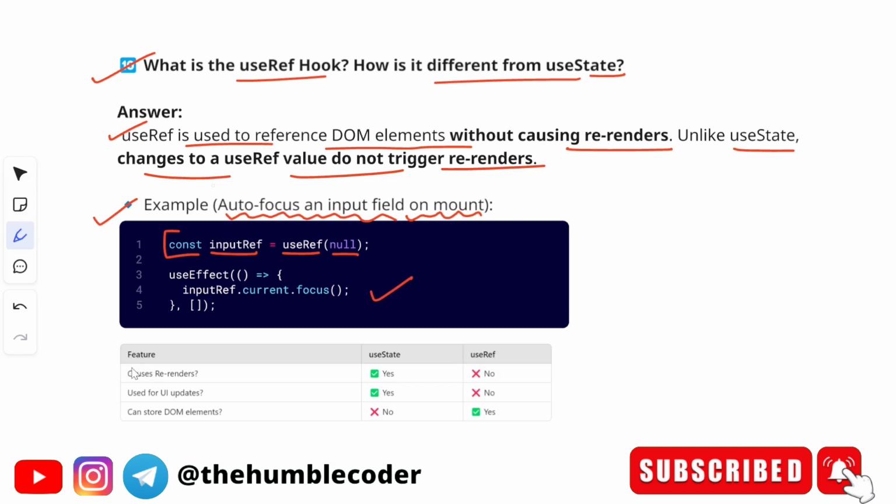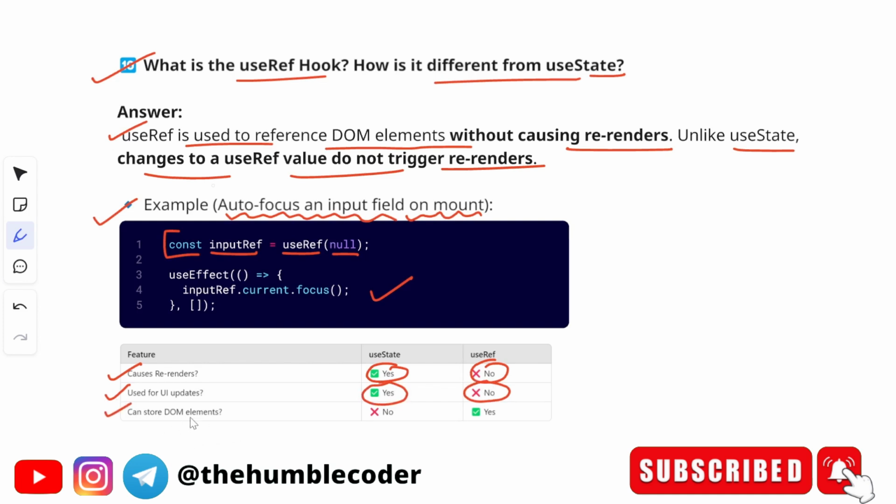Now let's see some differences between useRef and useState. First thing is causes re-renders. We know that useState causes re-renders, but useRef does not cause any re-renders. Second difference is used for UI updates. State is used for UI updates, but useRef is not used for that purpose. It is used for directly manipulating the DOM elements.